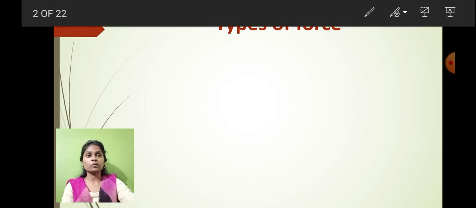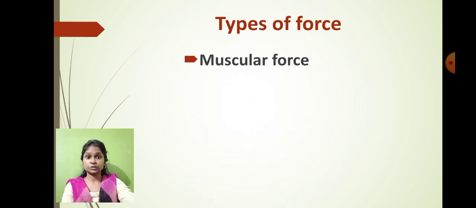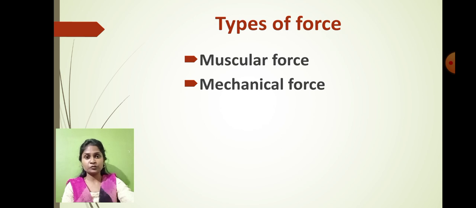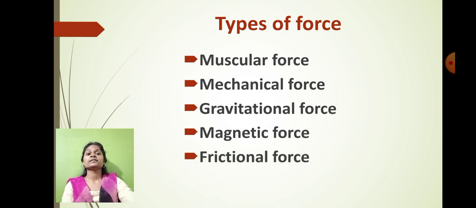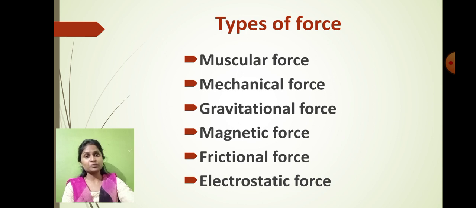The first type of the force is the muscular force. The second type of the force is the mechanical force. The third one is the gravitational force. The fourth one, the magnetic force. Fifth one, the frictional force. And the last one is the electrostatic force. So these are the different types of the force which are available.